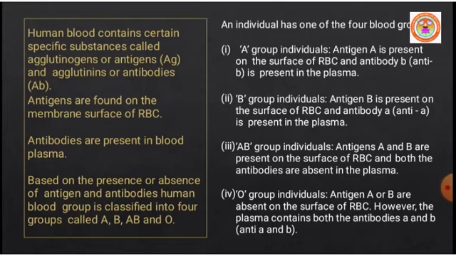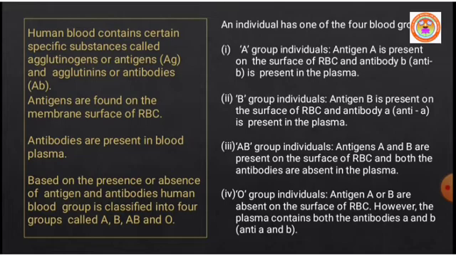If a person has B blood group, antigen B is present on the surface of RBC and antibody A is present in the plasma of their blood.